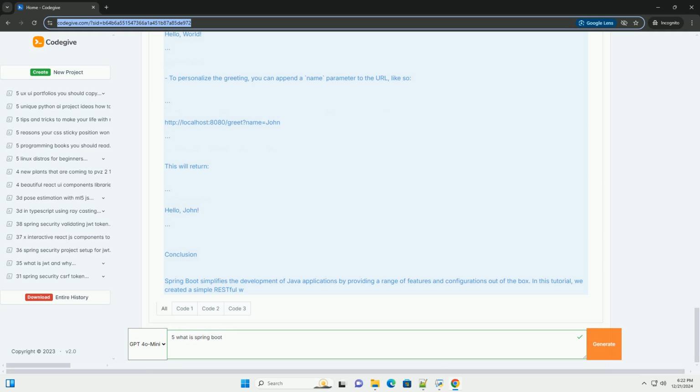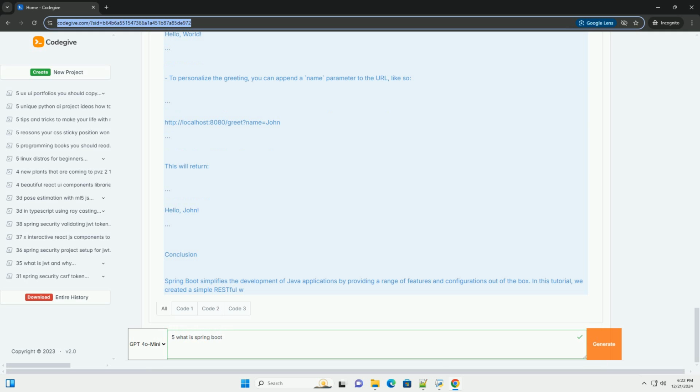Here's a step-by-step guide to creating a simple RESTful web service. Step 1. Create a Spring Boot project. 1. Go to the Spring Initializr, https://start.spring.io. 2. Choose the following options. Project, Maven project. Language, Java.